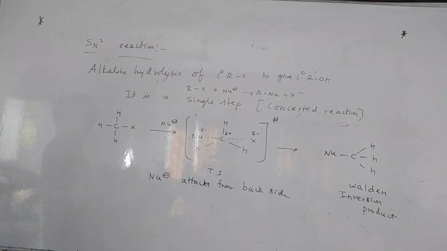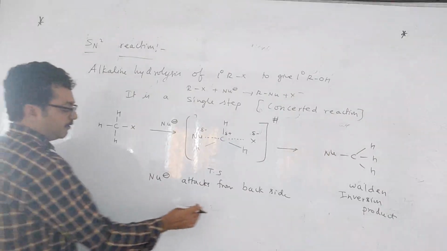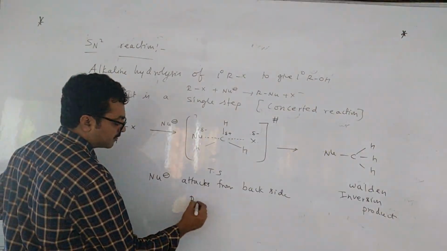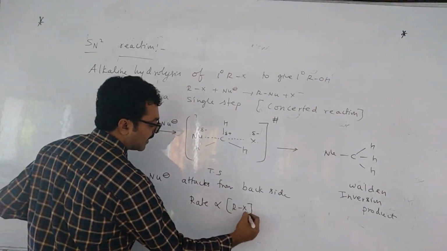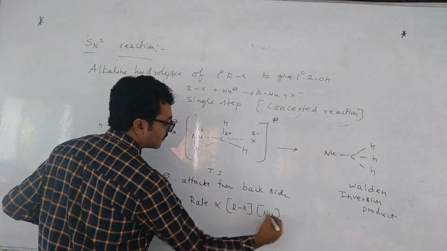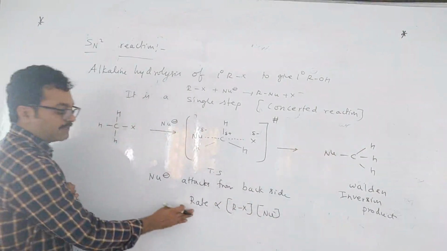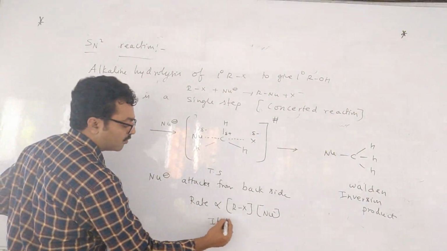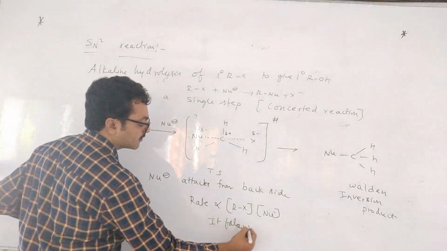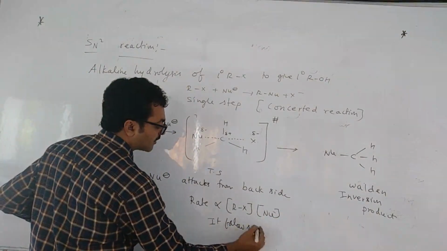Here only inverted product is formed. Now if you see the rate of reaction, rate is proportional to alkyl halide and also nucleophile concentration. Rate depends upon concentration of alkyl halide and also nucleophile. So it follows second order kinetics.